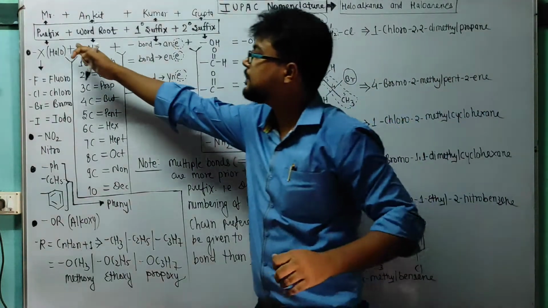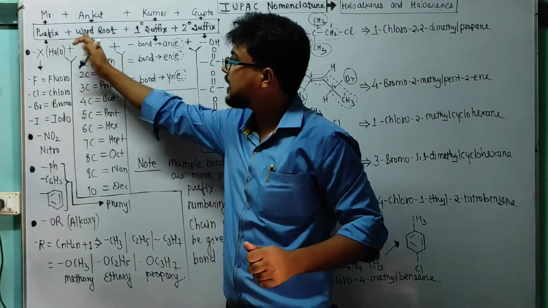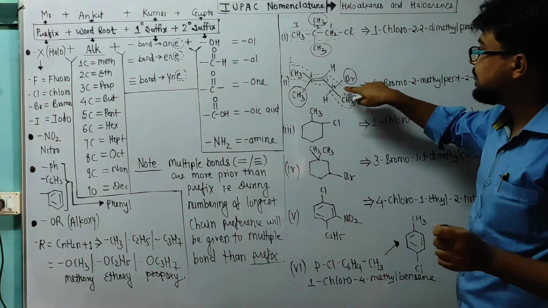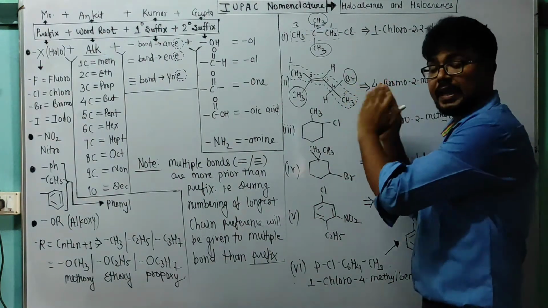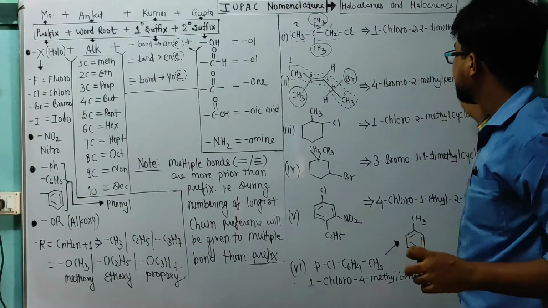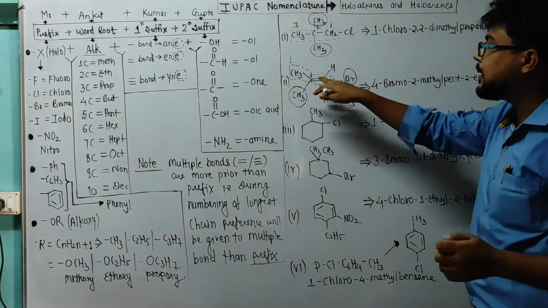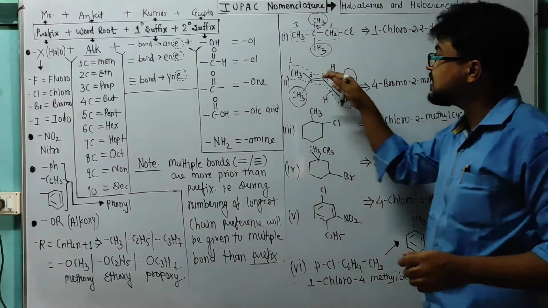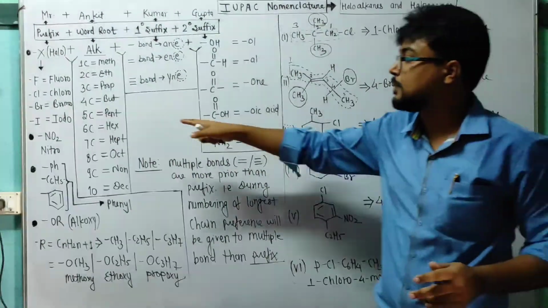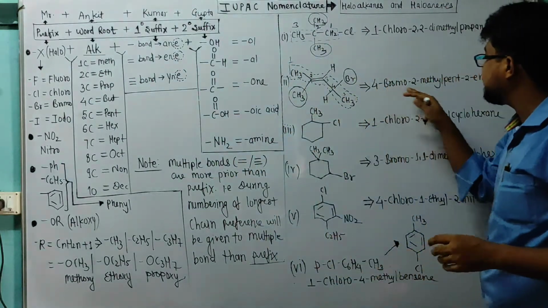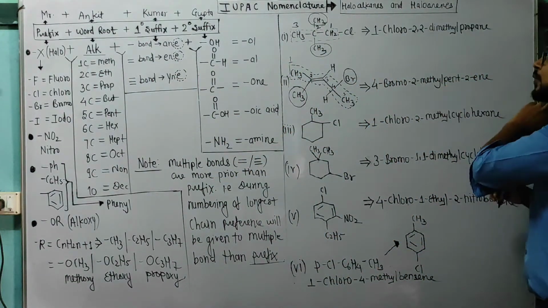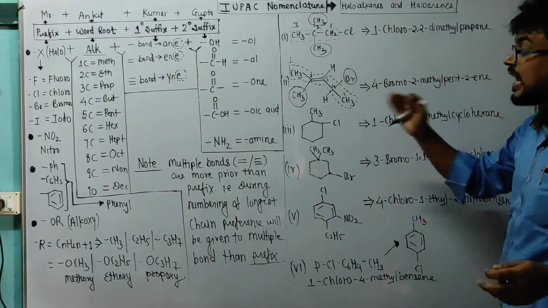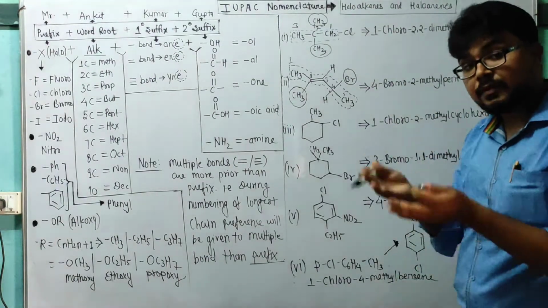Check. First we give priority to the prefix, and after that the word root, and then the primary suffix. Okay. So the primary suffix is en, for the double bond. That's why we use en, and the position of the double bond is 2. That's why we have to mention 2, and the longest carbon chain contains 5 carbons, and 5 carbons belong to the pent system. That's why we write here pent-2-ene. 4-bromo, 2-methyl, pent-2-ene. Done.